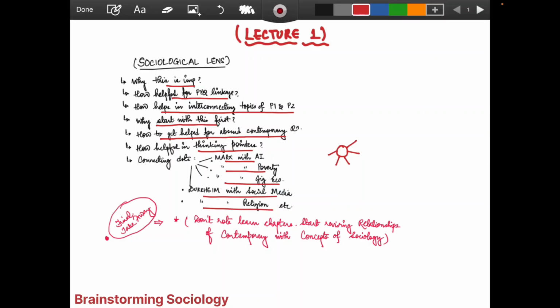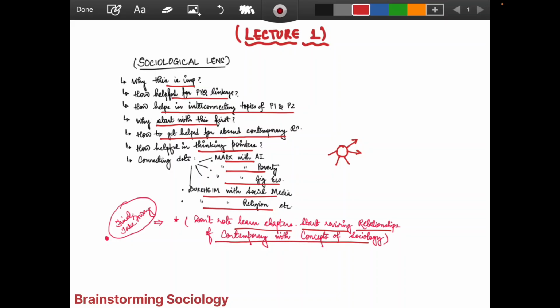If we understand, don't understand the thinker from just one point of view. Try to understand how we should apply that thinker, or that concept of any topic or any ideology, to contemporary things. If we develop these lenses, we are surely going to hit the right targets in our examination. So what should be the final takeaway from this lecture? The final takeaway should be: don't rote learn chapters. Start revising relationships of the contemporary with the concepts of sociology.